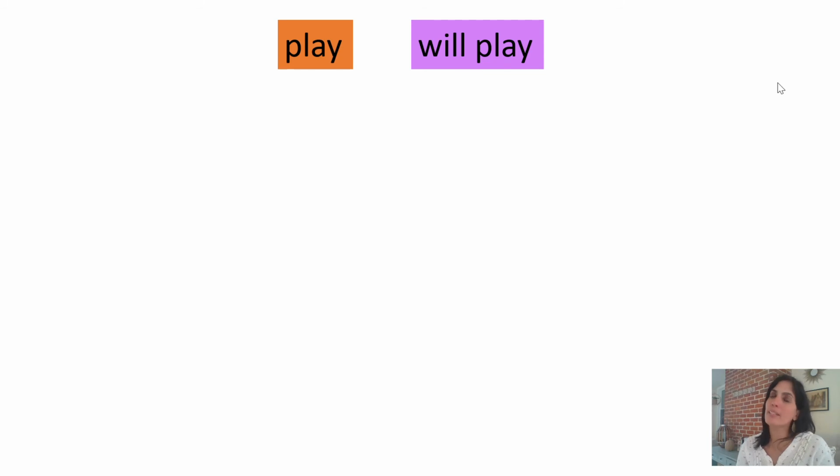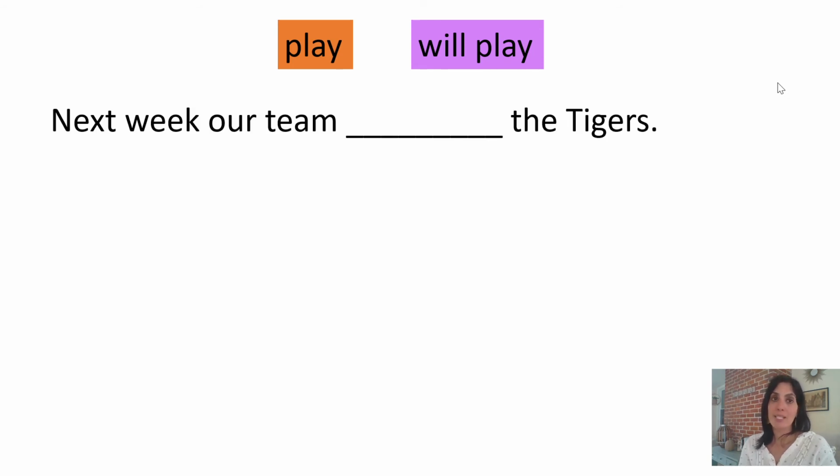So let's take a look at our first two examples. We have play and will play. Play is happening right now, but will play happens in the future. So let's take a look at our first sentence. It reads, next week, our team blank the Tigers. And Tigers is the name of the team. Let me read that again. Next week, our team blank the Tigers. Which word or words do you think we should use in this sentence? Play or will play?